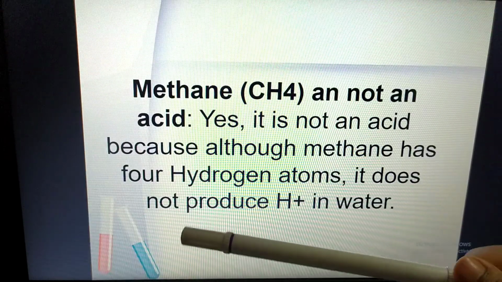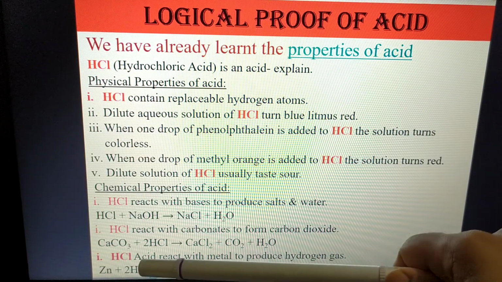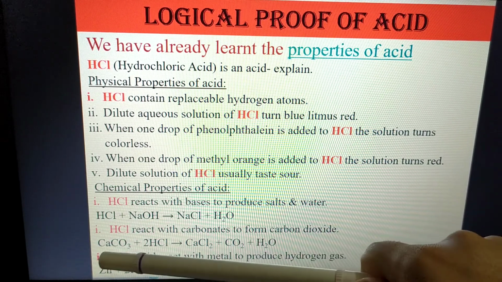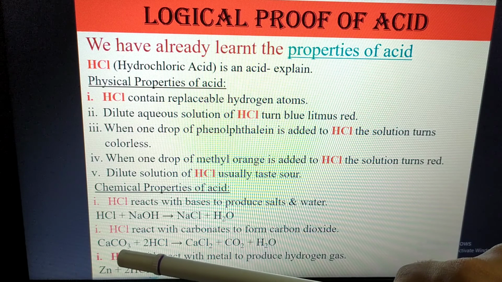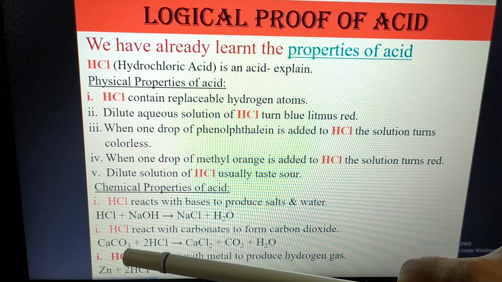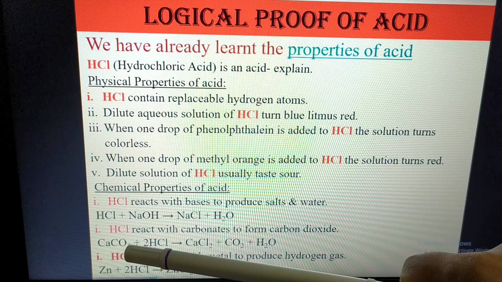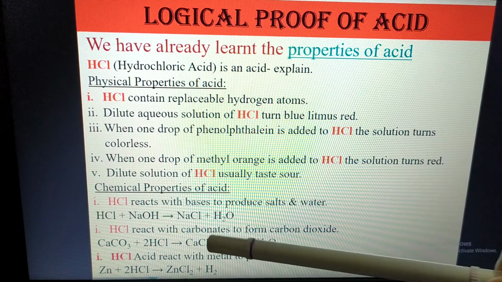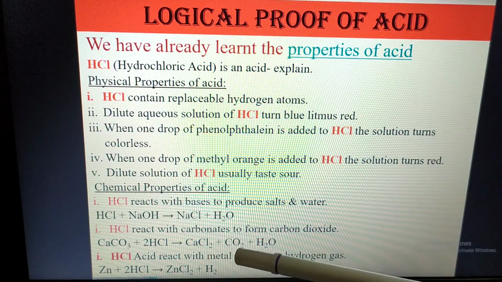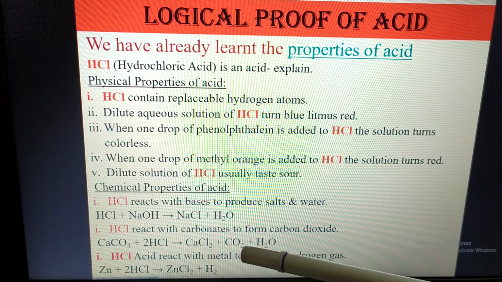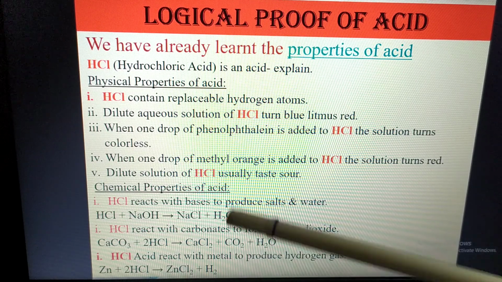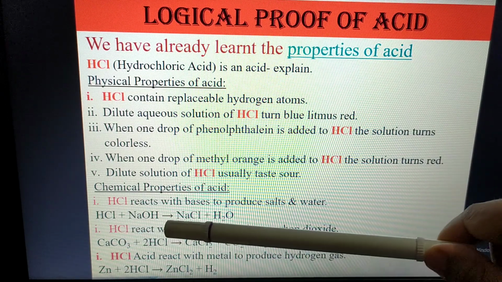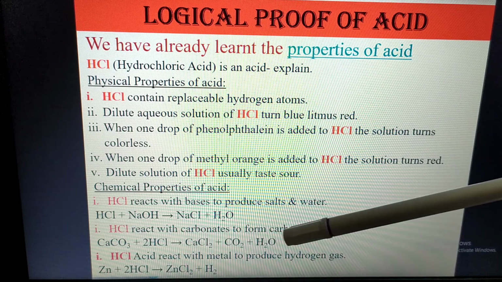Here hydrochloric acid reacts with carbonate compounds to form carbon dioxide. It can be sodium carbonate, calcium carbonate, aluminum carbonate, sodium bicarbonate, whatever the carbonate is, it will react and produce salt, calcium chloride, carbon dioxide and water. The carbon dioxide evaporates, shown by an upward arrow sign. So HCl or acid reacts with carbonate compounds and produces carbon dioxide.